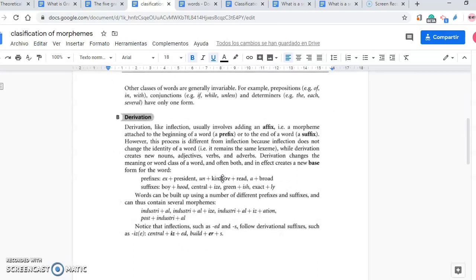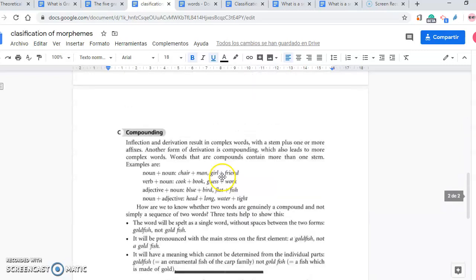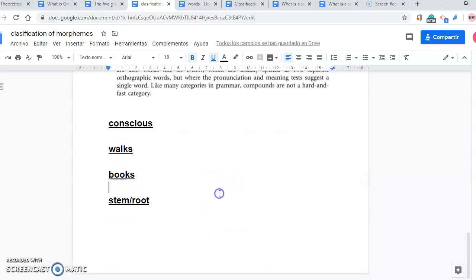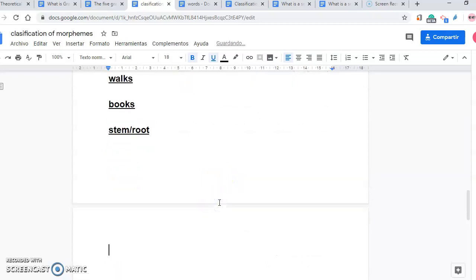Derivation, like inflection, usually involves adding an affix. What are affixes? Affixes may be a prefix or a suffix. A prefix before the word, a suffix after the word.